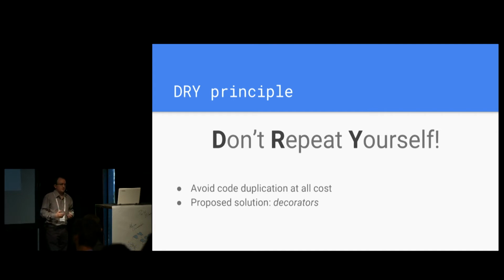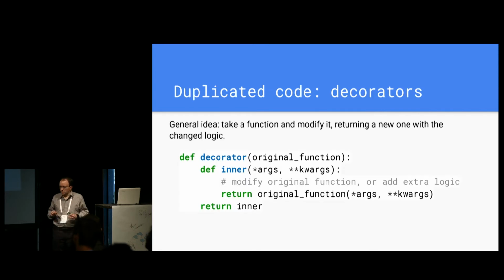When it comes to Python, we can say that we have a so-called extra tool, which is decorators. I'll not talk in depth about decorators because that's probably a topic for another talk, but basically the high-level idea is that there are functions that can modify our callables in the code and return a modified version of the original one. And we can see how we can use that to our advantage in order to remove duplication.